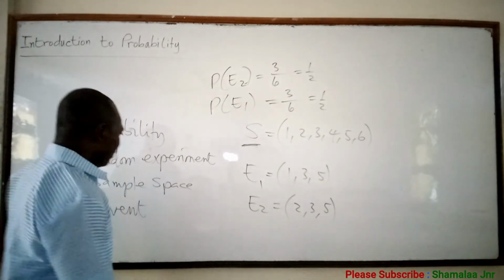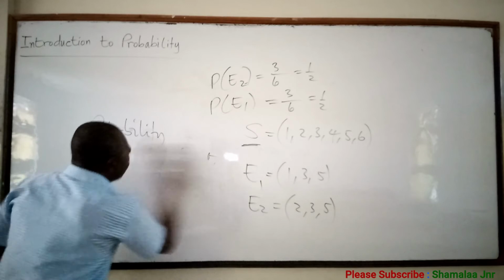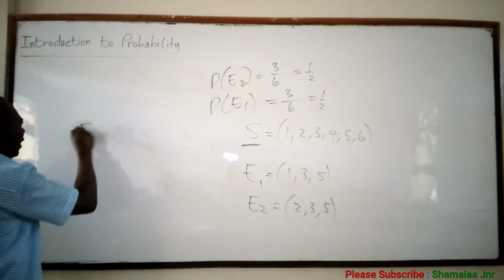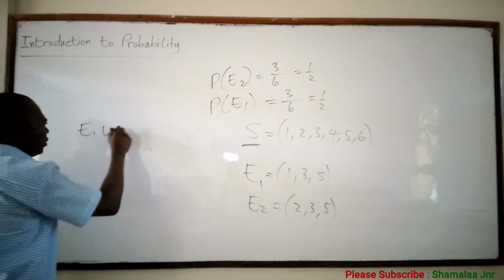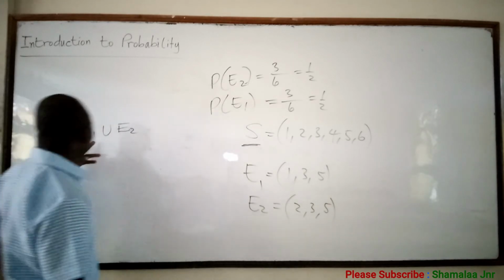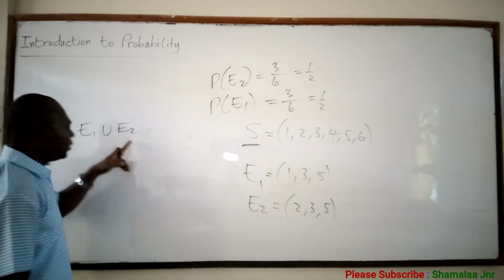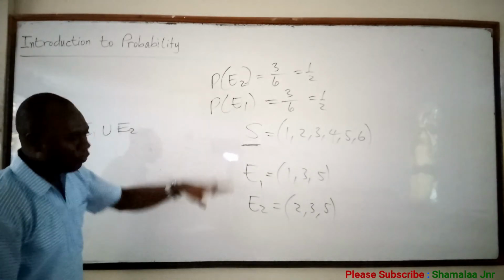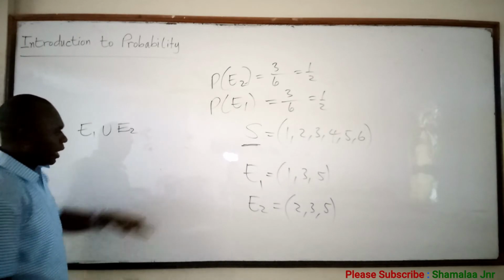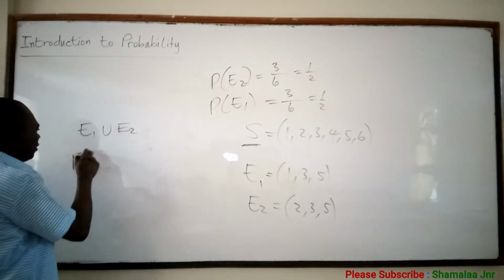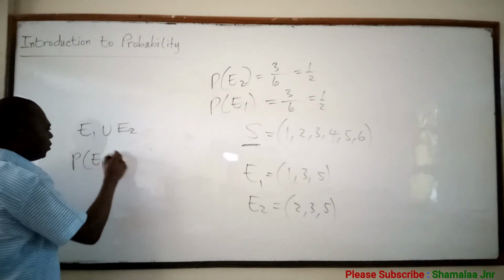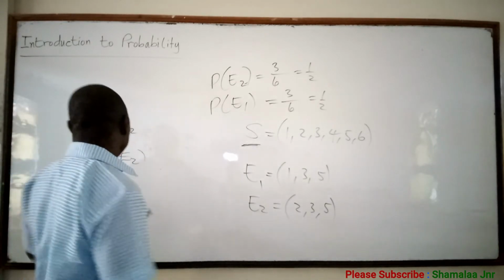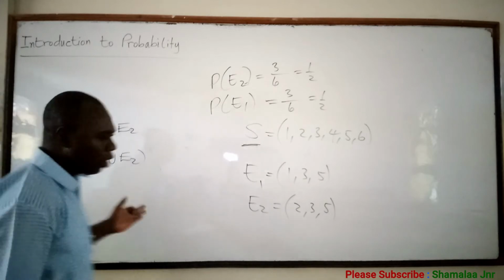Now, let me explain this to you. You can write E1 union E2. When you write E1 union E2, it means E1 or E2 or both. So P of E1 union E2 means the probability of E1 or E2.